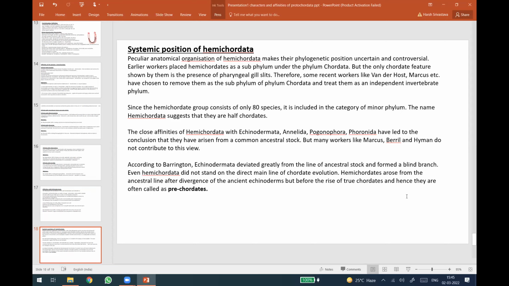The peculiar anatomical organization of Hemichordata makes their phylogenetic position uncertain and controversial. According to Barrington, Echinodermata deviated greatly from the line of ancestral stock and formed a blind branch, an aberrant group, as I have told. Even Hemichordata did not stand on the direct main line of chordate evolution. Hemichordates arose from the ancestral line after divergence of ancient echinoderms but before the rise of true chordates, and hence they are often called pre-chordata.